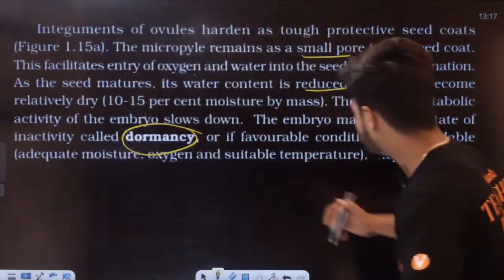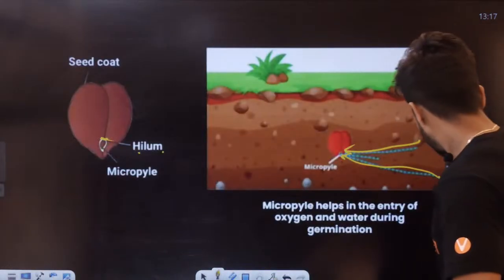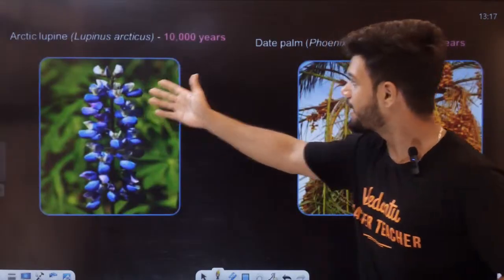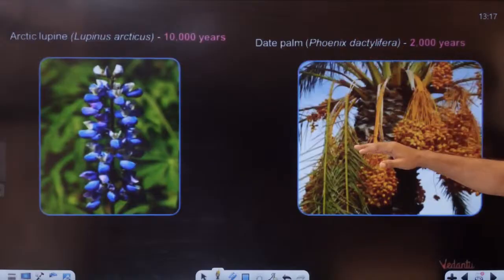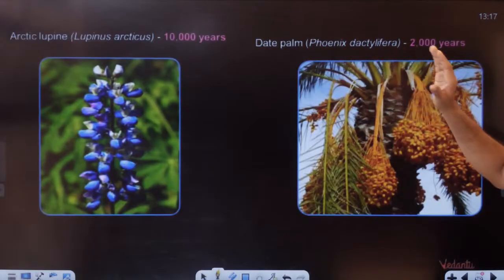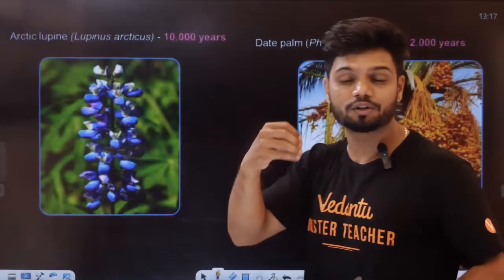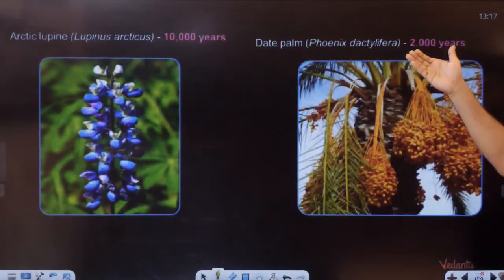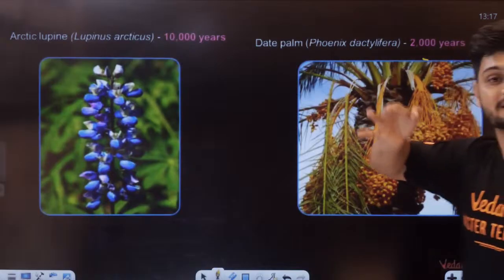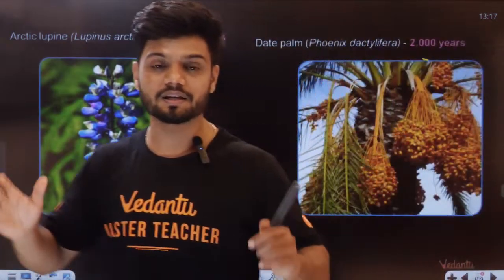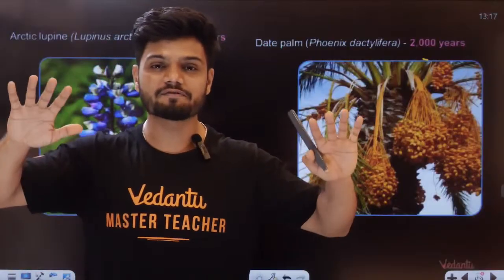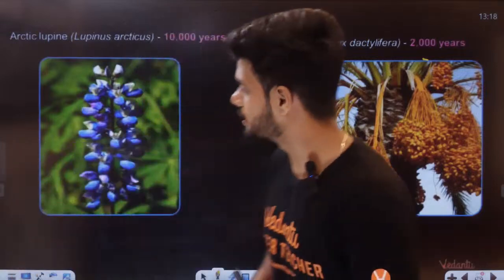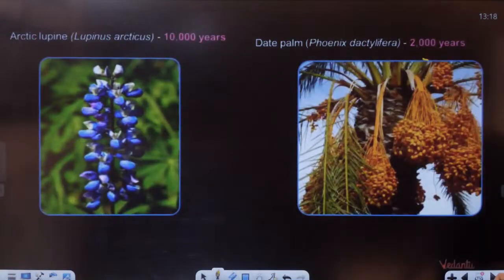But how long can this dormancy exist? For example, students, there are plants called Arctic lupine as well as Phoenix dactylifera. The seeds of both of these plants can be dormant for thousands of years. Here it is dormant for 2,000 years and the seeds are still viable. So they can stay dormant for a very, very long time.